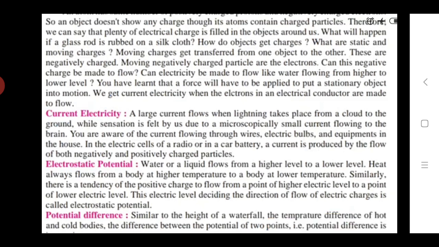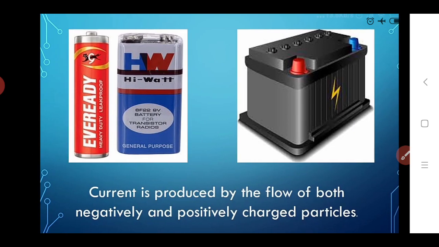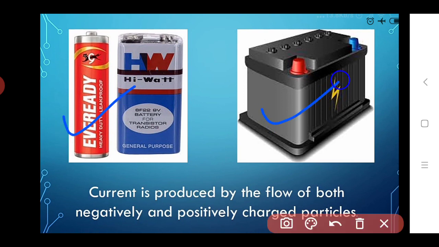So here we see this para. What is current electricity? Again I explain. See here, current is produced by the flow of both the negatively and positively charged particles. Here are the examples. These are the battery cells. This is used in the radio, and such types of batteries are used in a car. In these batteries, current is produced by the flow of both the charges, positively and negatively charged. So this is how the flow of electricity takes place.